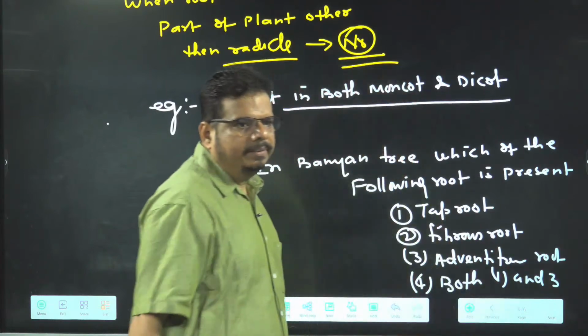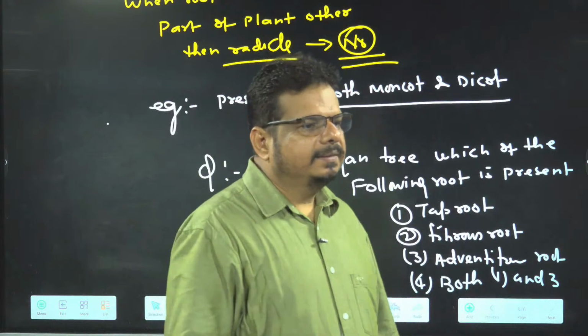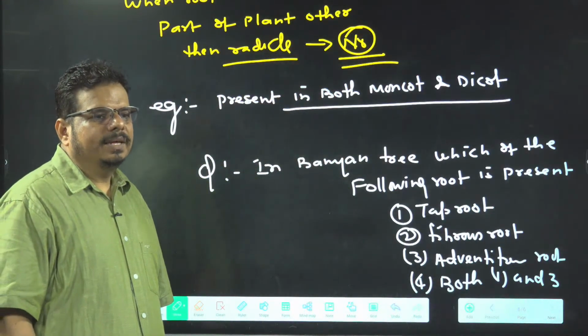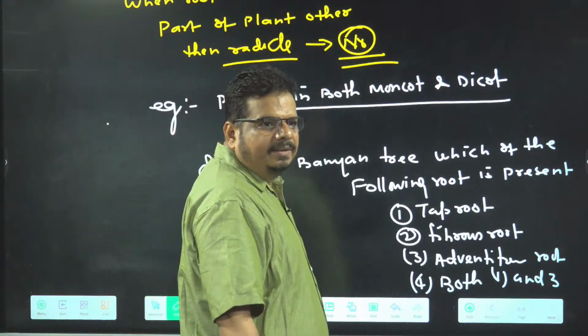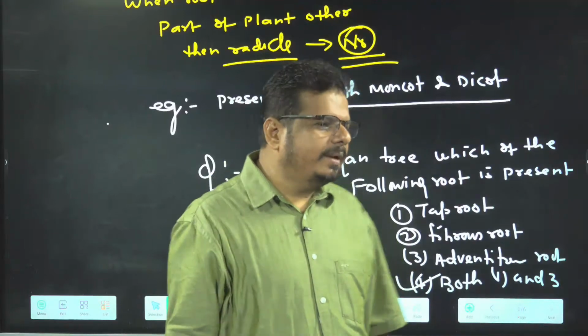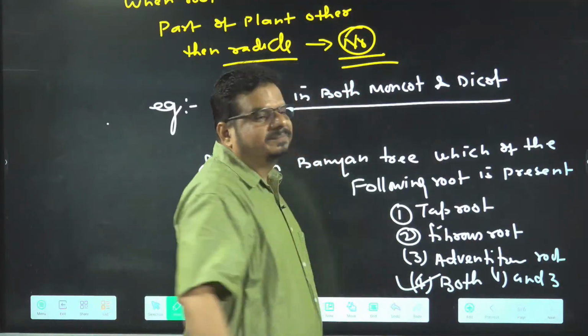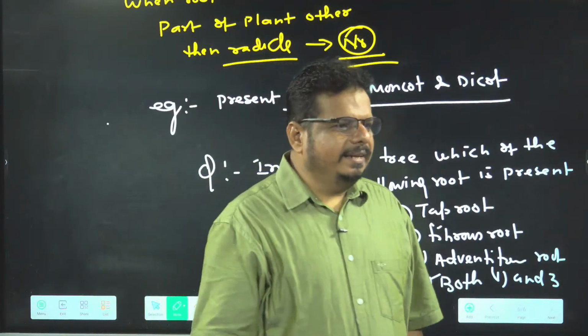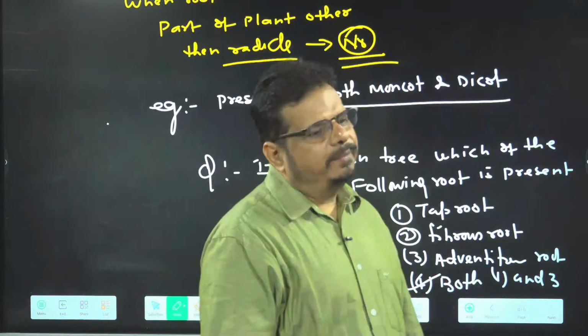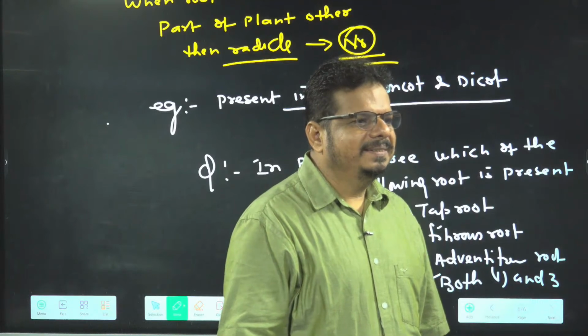What answer will you give? Most of the answers are in favor of the fourth. Few students are answering in favor of 3. So in banyan tree, both tap root and adventitious root are present.